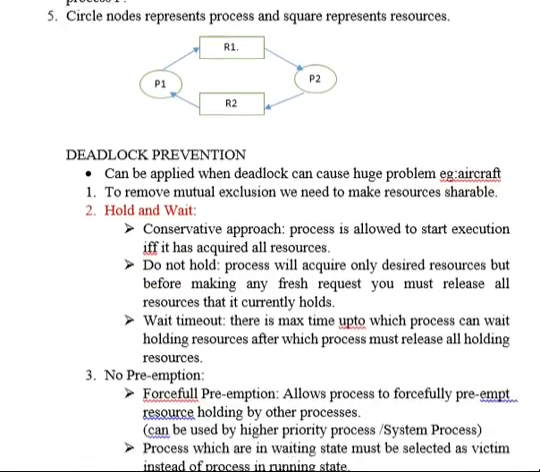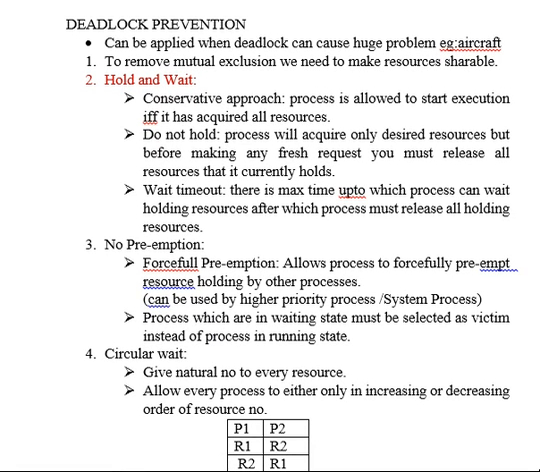The next topic that we have here is deadlock prevention. Now we have already seen the necessary conditions for deadlock to occur. So if we want to prevent deadlock from happening, what are the conditions that we need to look at? First of all, deadlock prevention can be applied when deadlock can cause a huge problem, especially if you take the example of aircraft. You cannot just keep the pilot waiting for any resources that it requires. It can lead to a disastrous outcome. So in such scenarios, that's just an example, we can prevent the deadlocks.